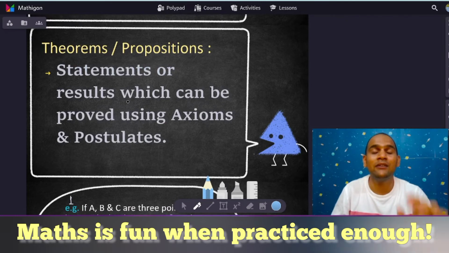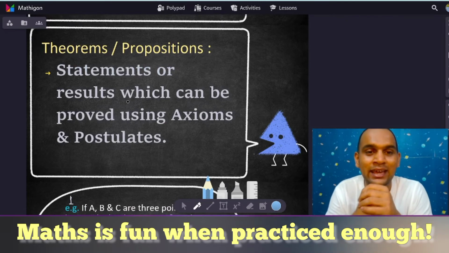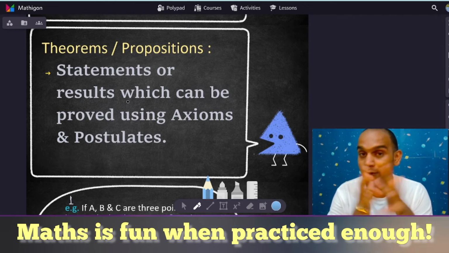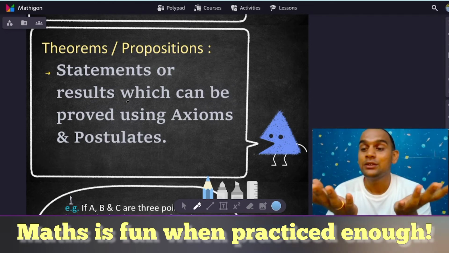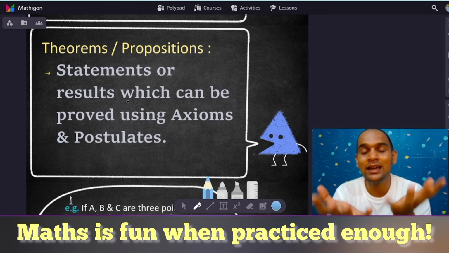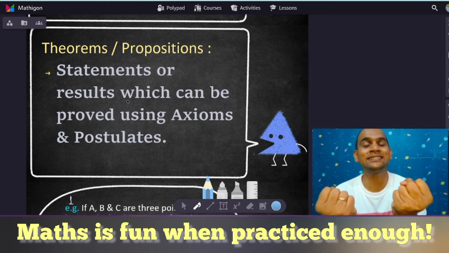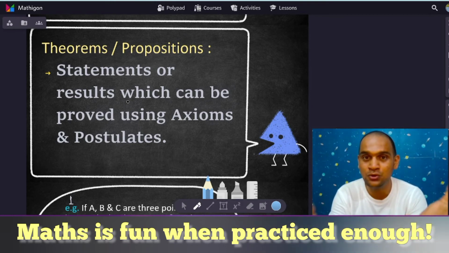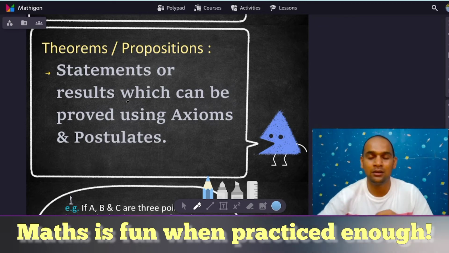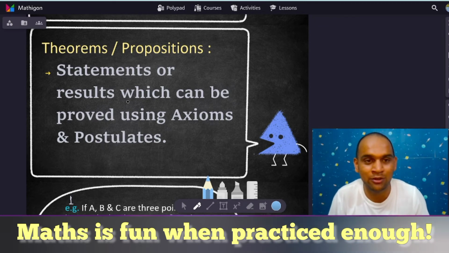Now, once we have understood the axioms and postulates, there are theorems and propositions in mathematics. As I discussed already, axioms and postulates are obvious truths. We take something as a truth, and then we build on the other concepts of mathematics.